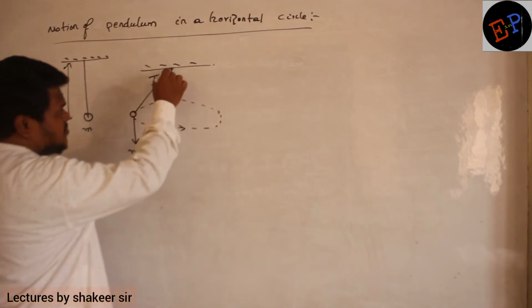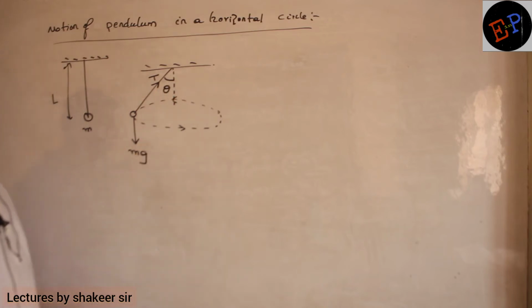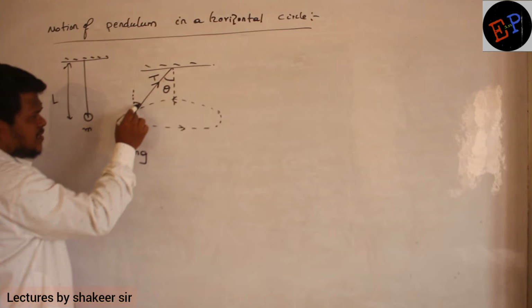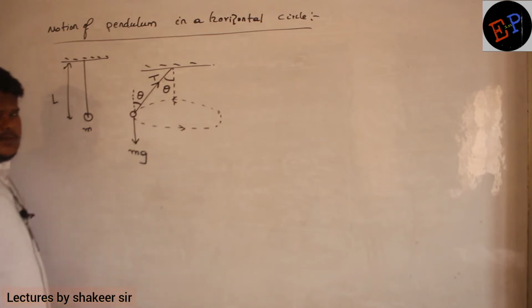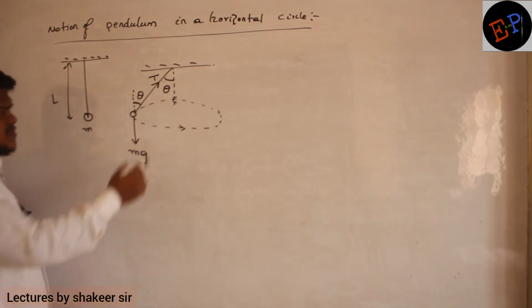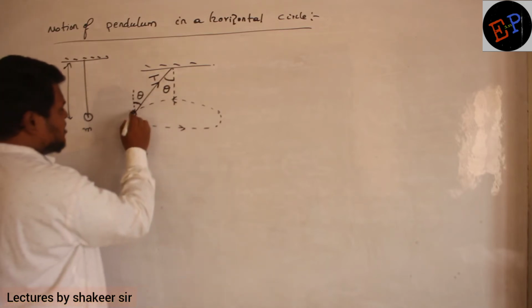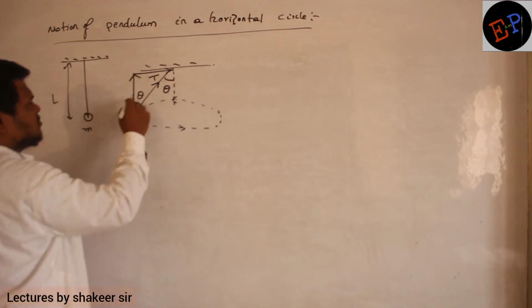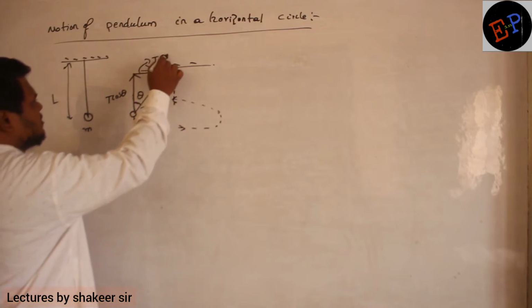And this string is making how much angle with respect to vertical? Let us consider it is making an angle of theta. If this angle is theta, what is this angle? That is also theta, corresponding angles, no? Vertically opposite angles, no? So if this angle is theta, definitely this angle also will be theta. Now this tension I will split into two components. Clear now? So this is T cos theta and this one is T sin theta.